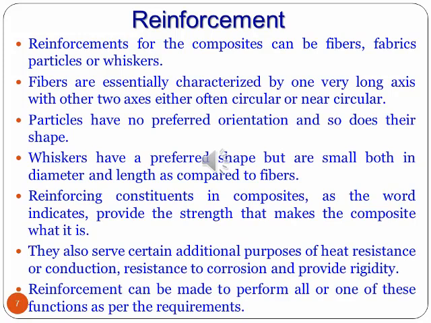The next part in the composite is reinforcement. So reinforcements in the composites can be fibers, fabrics, particles or whiskers. So fibers are essentially characterized by one very long axis with the other two axes often circular or near circular. So particles have no preferred orientation, and so they do not have any preferred shape. Whiskers have a preferred shape but are small both in diameter and length as compared to the fibers.